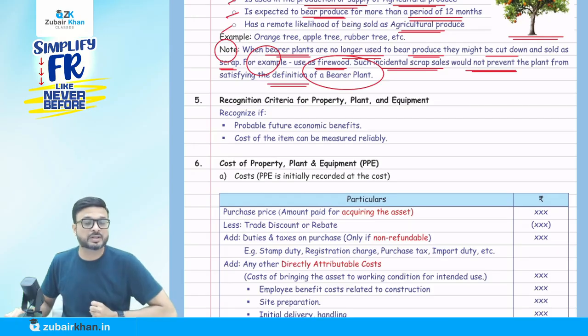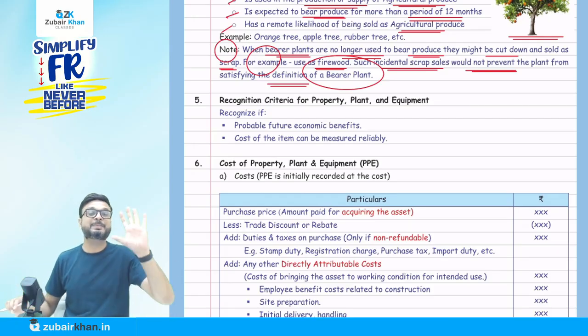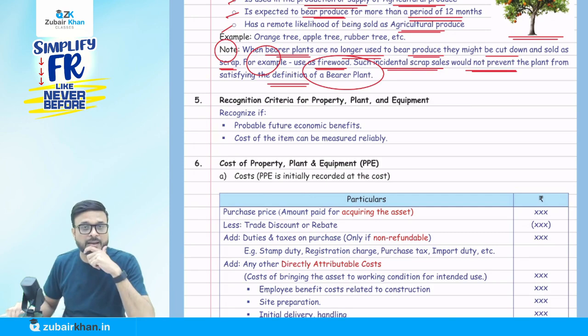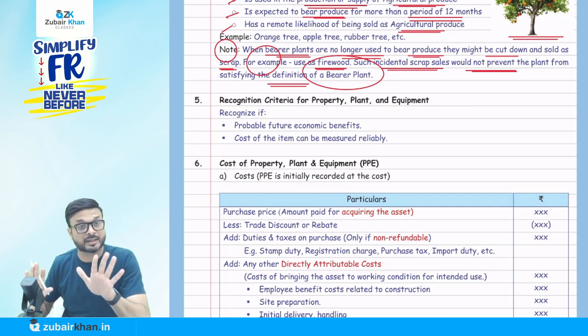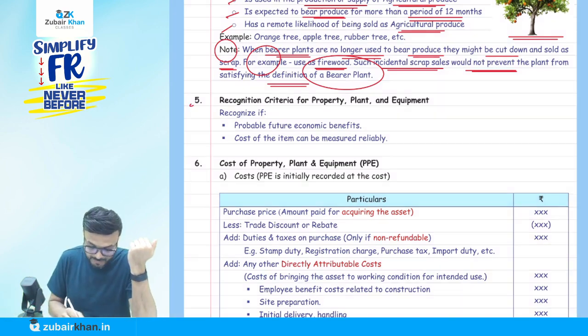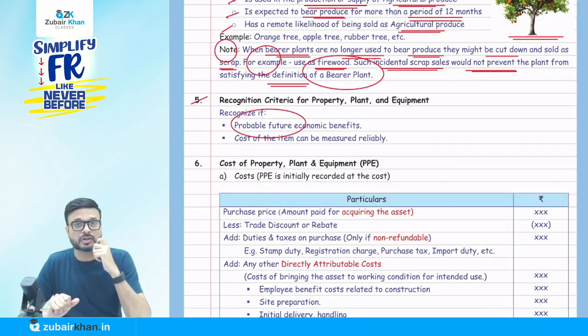An expected usage life is more than 12 months. We call them PPE. When should I recognize them in my P&L account? When should I recognize them in my balance sheet, in my books of account? They say recognize if there is probable future economic benefit. What do you mean by future economic benefit?